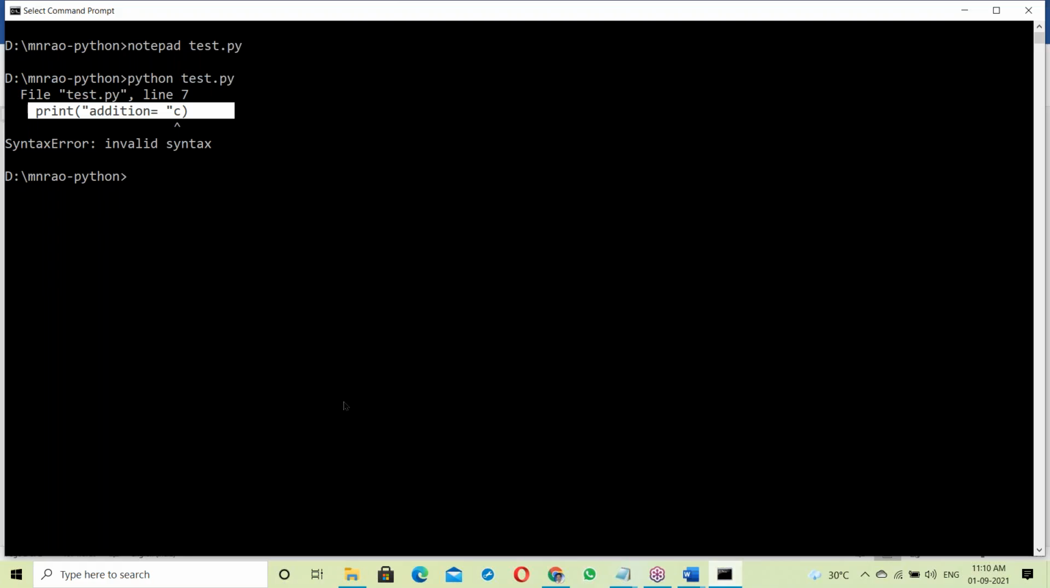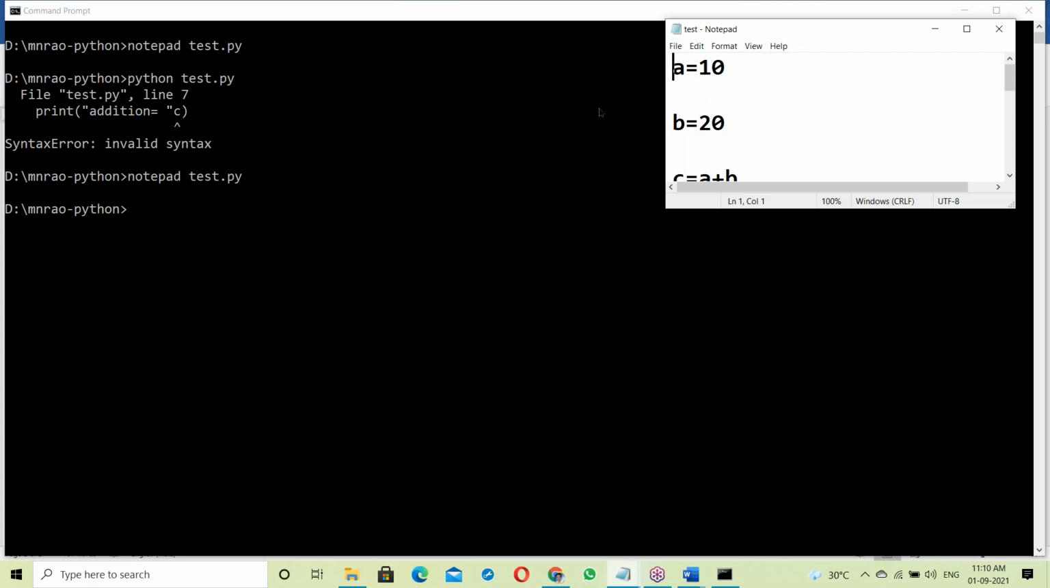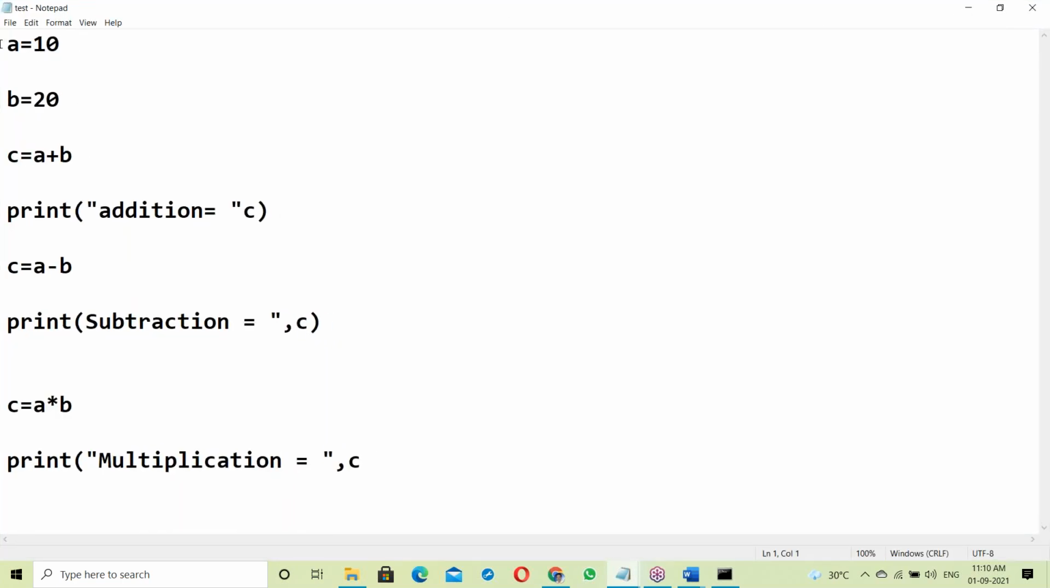Exit. Let me open the recent file. Now this is A equal 10. This statement is correct, so it executes immediately. This statement converts into binary code and executes. Once executed, memory is allocated for A and 10 is stored. Next, B equal 20 is correct, converts into binary code, executes, memory allocated for B, storing 20. The syntax is correct.